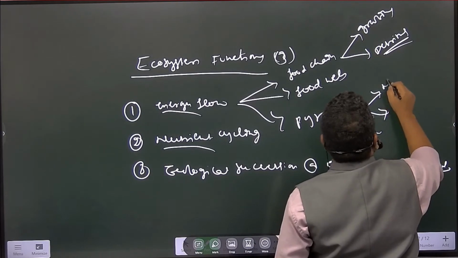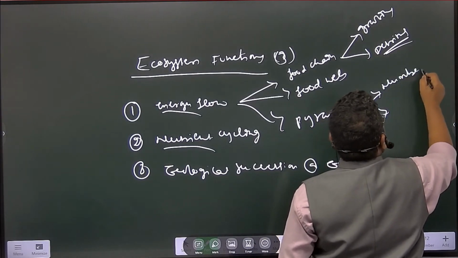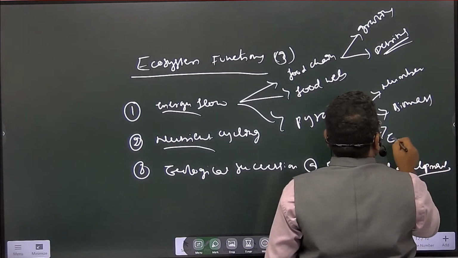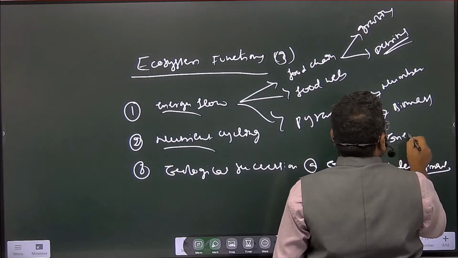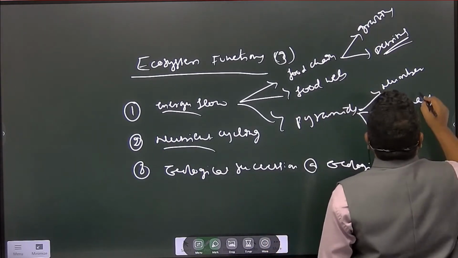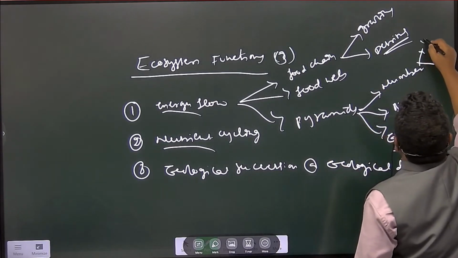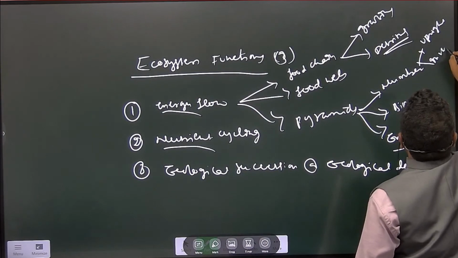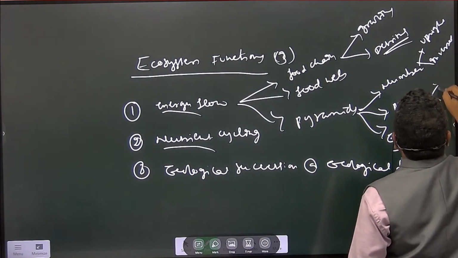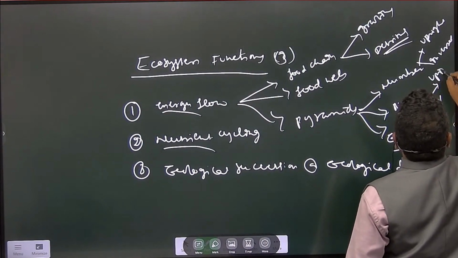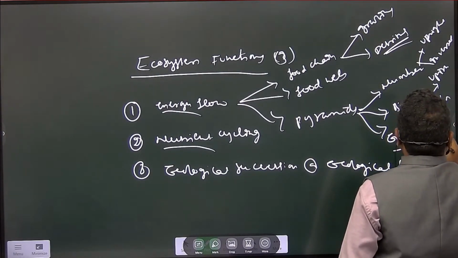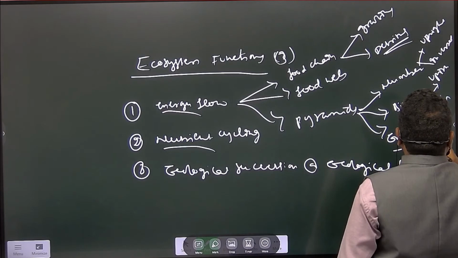One is number, and other one is biomass, and other one is energy, है ना. नंबर में again upright and inverted. Here also same, upright, inverted, and here only upright. Energy में only upright.